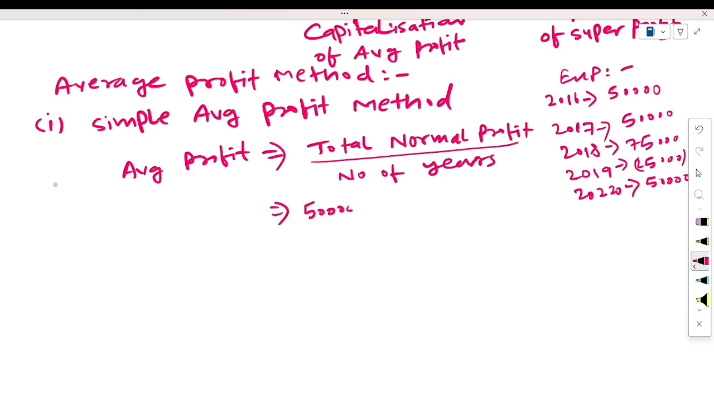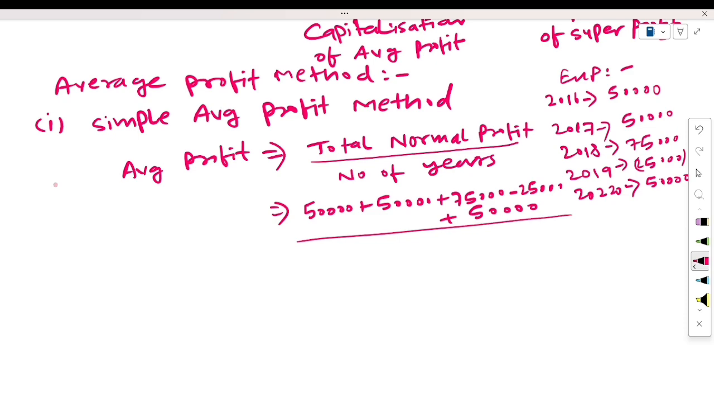What will be the total? Then plus 50,000, plus 75,000, minus 25,000 because this is a loss, and plus 50,000, upon how many years? 5 years, so we will write here 5. 100, 150 plus 75 is 225, minus 25, then 2 lakh upon 5 will be 40,000. This is the average profit.